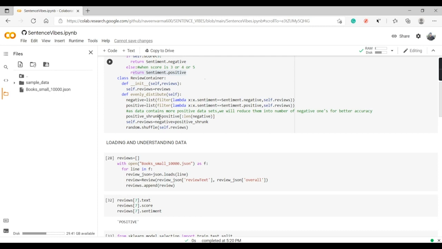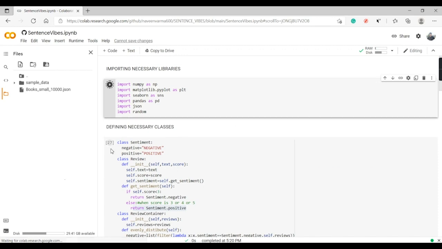We'll name a variable positive_shrunk equal to positive up to the length of negative, using the len function in Python. So we'll have positive_shrunk and negative with the same number of reviews. Again in the total reviews part, we're just keeping negative plus positive_shrunk, and we'll shuffle the data using the random module. If we don't shuffle, the same order will be maintained and divided into training and testing data sets, and the problem arises there. So we must use the random module to shuffle the data. So again I'll run all the cells.